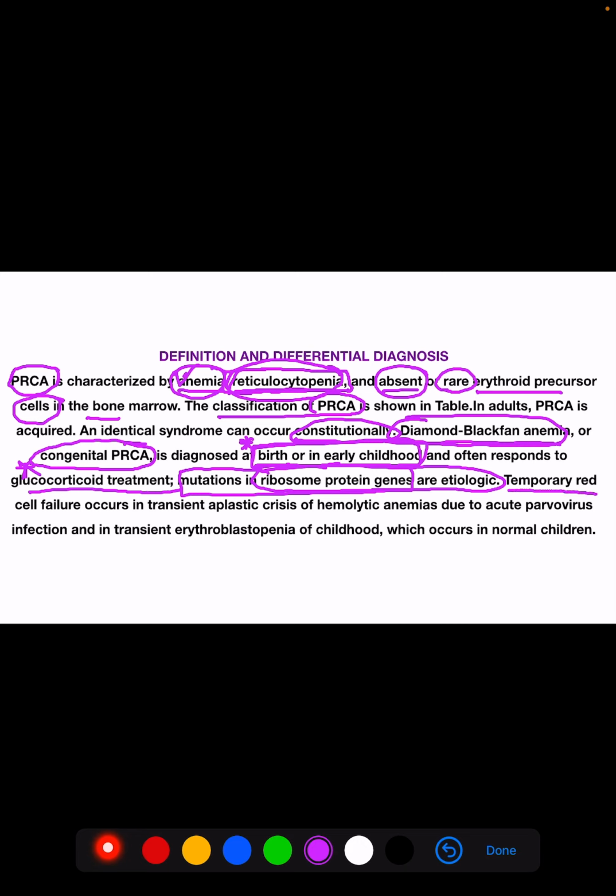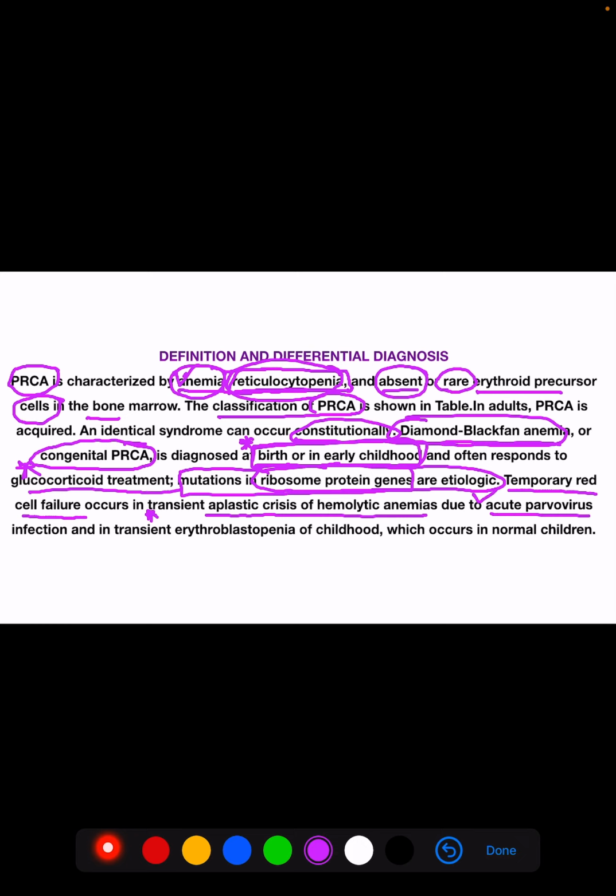Then temporary red cell failure occurs in the transient aplastic crisis of hemolytic anemias. Hemolytic anemias have temporary red cell failure due to acute parvovirus infection.